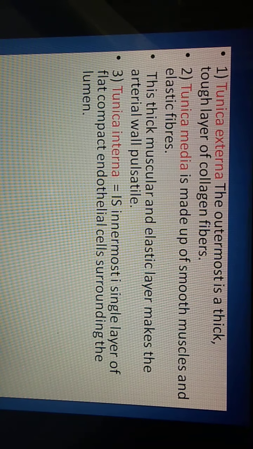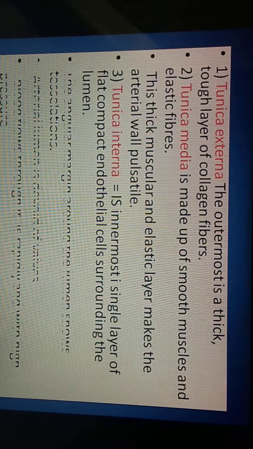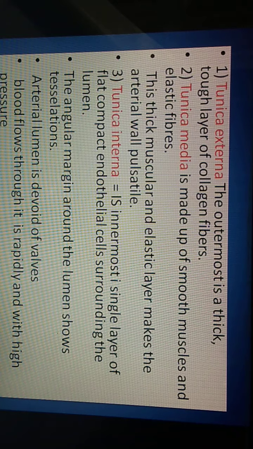Third one, tunica interna. Tunica interna is the innermost layer of the artery, which is formed by single, flat, compact endothelial cells. This tunica interna surrounds the lumen of the artery.